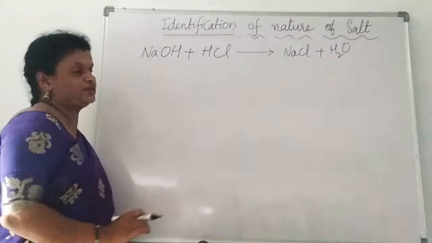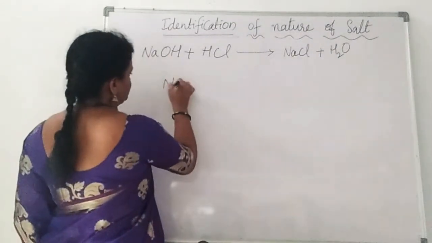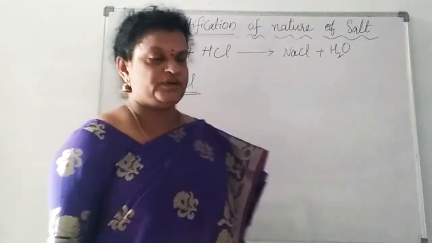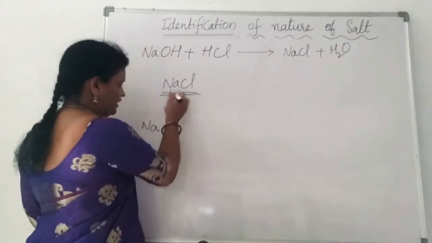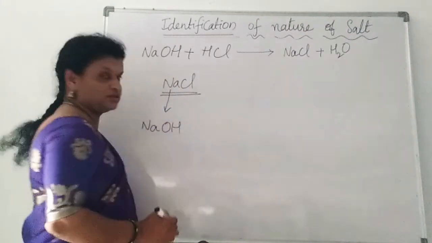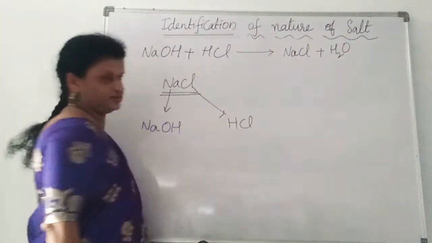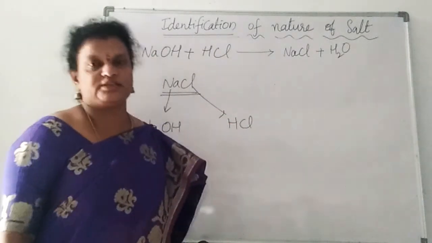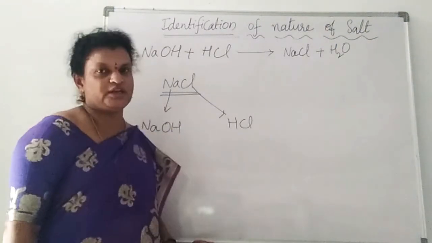Now in this reaction we have seen that sodium chloride is produced. If you are given sodium chloride, NaCl, how do you identify the acid and base? Take the cation and, based on its valency, form the base, and take the anion and, based on its valency, form the acid. Here sodium's valency is 1. OH also has a valency of 1. So the formula becomes NaOH.